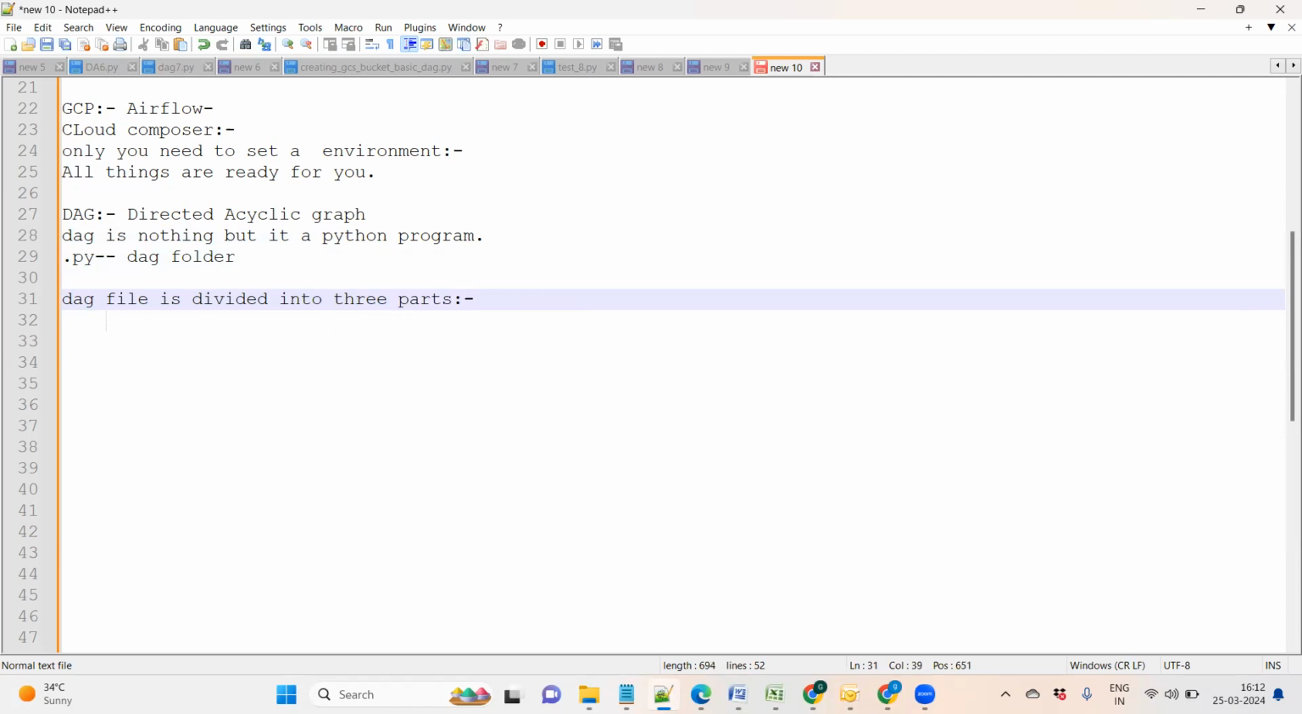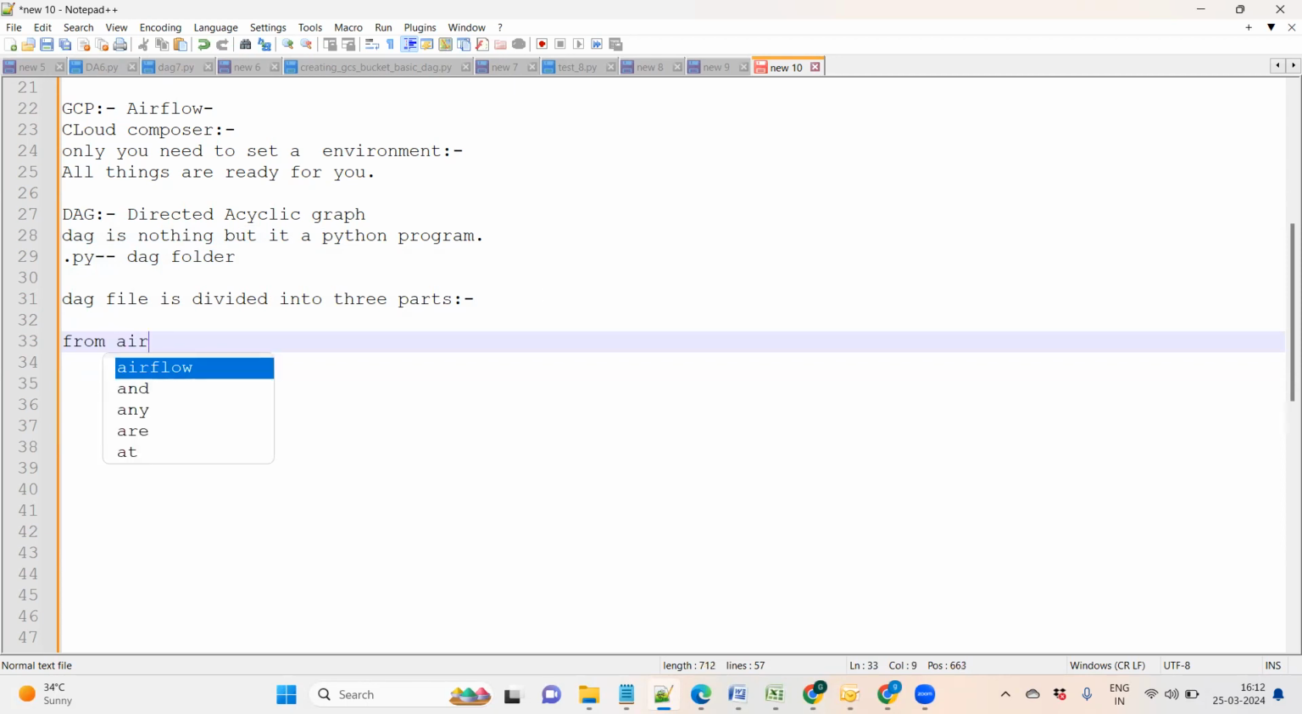Some are saying in five parts, some are saying in three parts. So best for easy remembering, it's three parts. Firstly, we are importing the libraries. In Python, you have learned how we can import a library. So it's very easy. Firstly, we need to mention from airflow import.